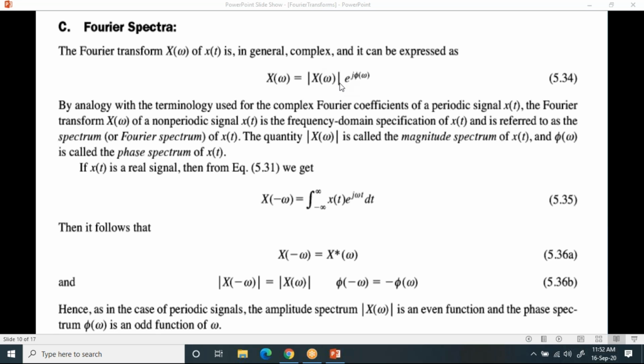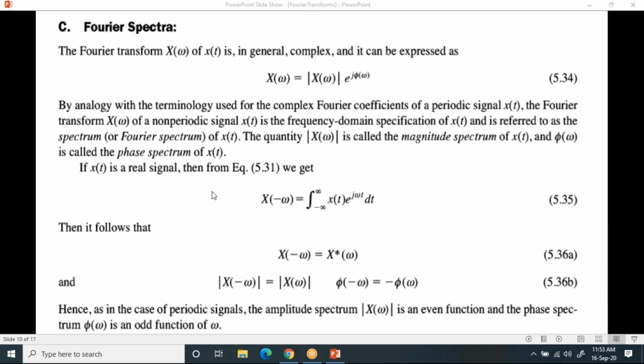This modulus of x of omega, now observe it. You are going to plot this magnitude with respect to frequency of x of t, which you can call the magnitude spectra. This modulus of x of omega is the magnitude spectra, whereas phi of omega is the phase spectra.